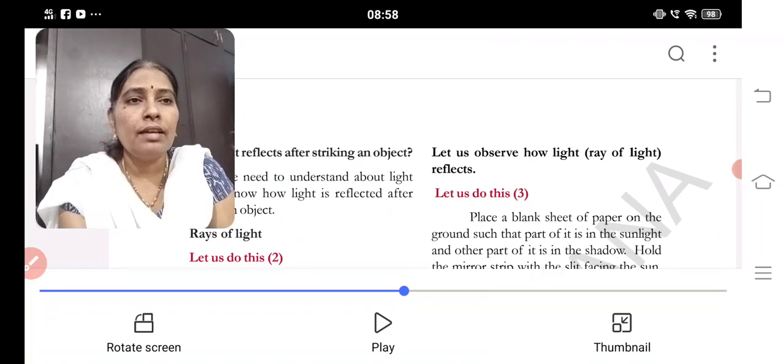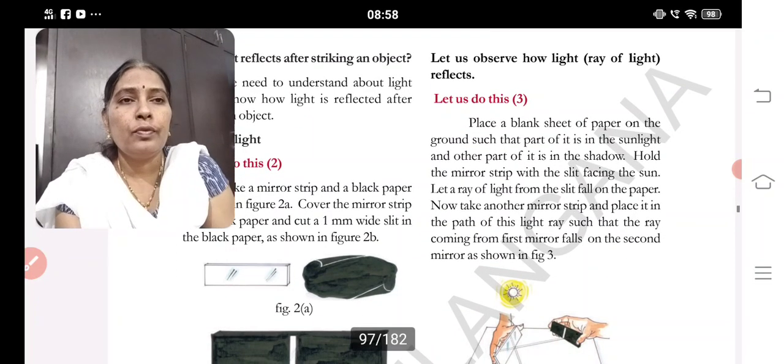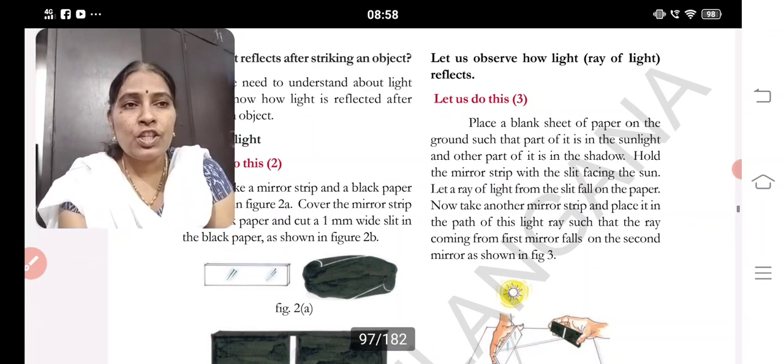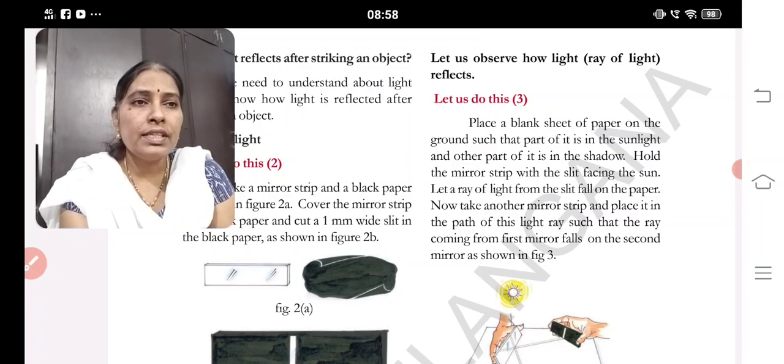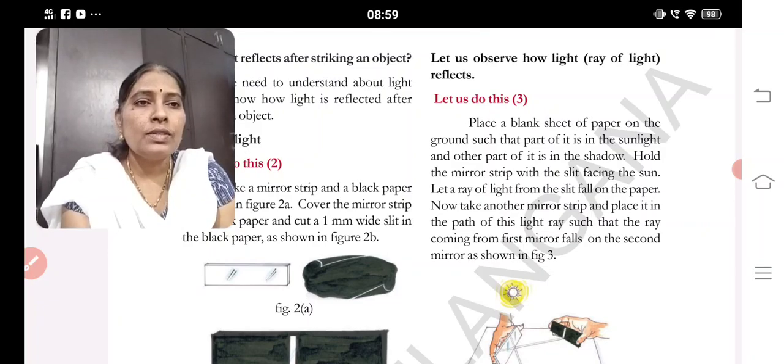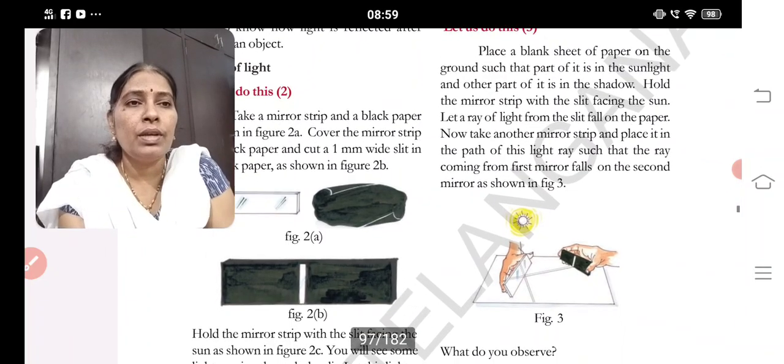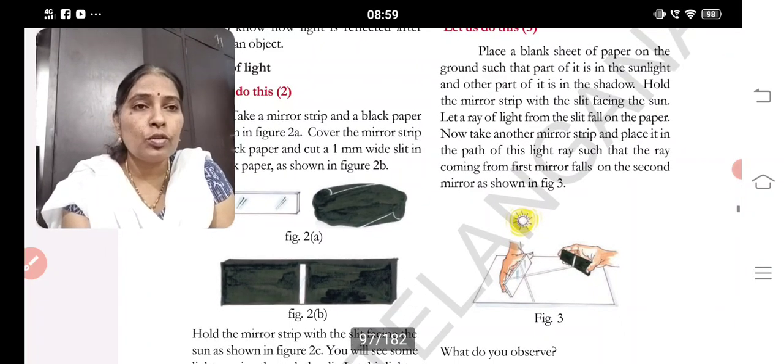Now comes the next simple activity. Let us observe how a ray of light reflects. Place a black sheet of paper on the ground such that half of it is in sunlight and the other part is in shadow. Hold the mirror strip with the slit facing the paper. Now take another mirror strip and place it in the path of the light such that the light ray coming from the first mirror falls on the second mirror.